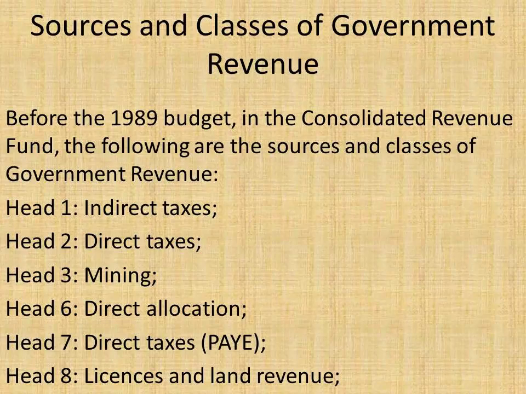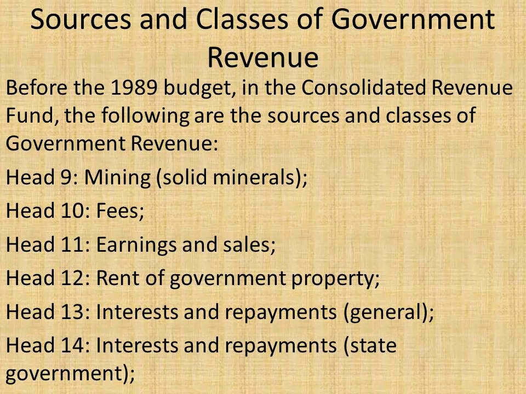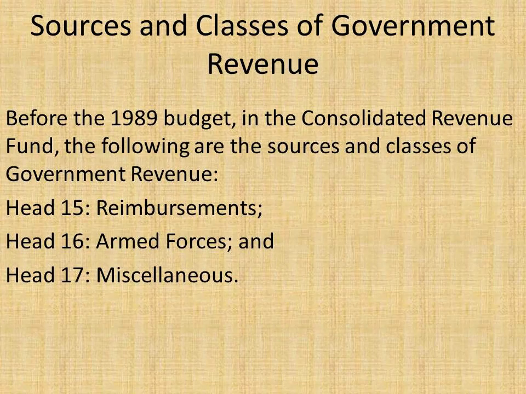Head 1, Indirect Taxes; Head 2, Direct Taxes; Head 3, Mining; Head 6, Direct Allocation; Head 7, Direct Taxes, that is from the Pay As You Earn category; Head 8, Licenses and Land Revenue; Head 9, Mining with respect to solid minerals; Head 10, Fees; Head 11, Earnings and Sales; Head 12, Rent of Government Property; Head 13, Interest and Repayments, that is general; Head 14, Interest and Repayments with respect to repayments from state governments; Head 15, Reimbursements; Head 16, Armed Forces; and Head 17, Miscellaneous.